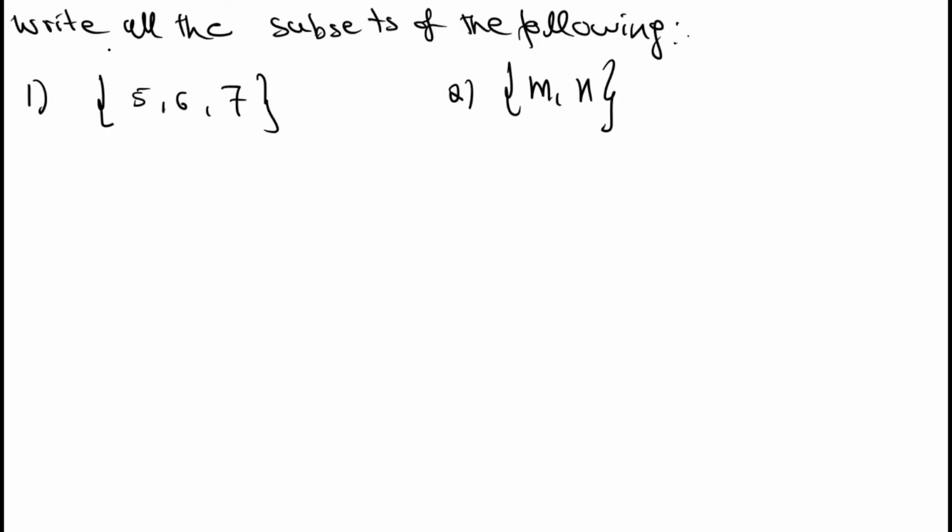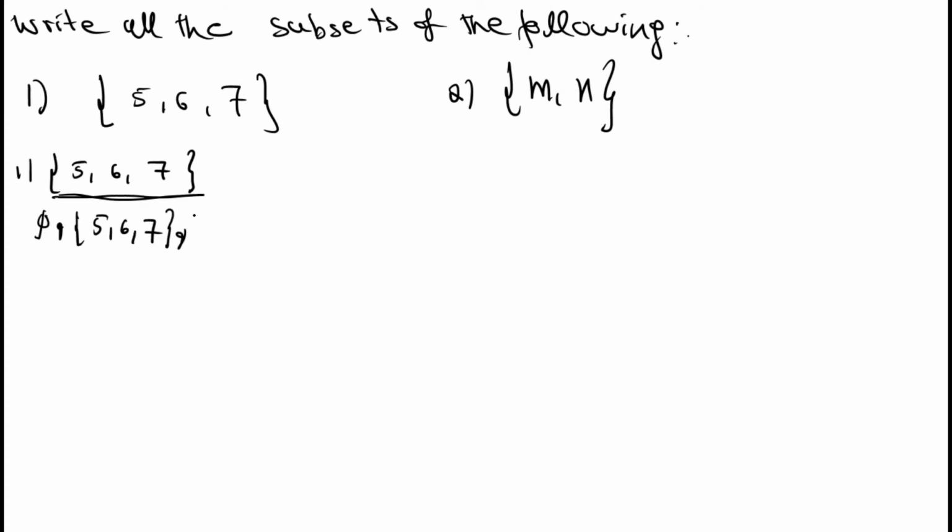See the next question. Write all the subsets of the following. First question, the set {5, 6, 7} is given. What are the possible subsets? We know the first subset is the empty set. The second subset is the given set itself, that is {5, 6, 7}.